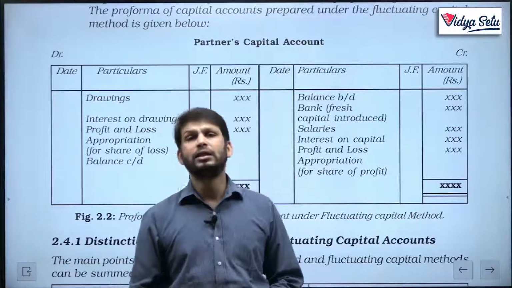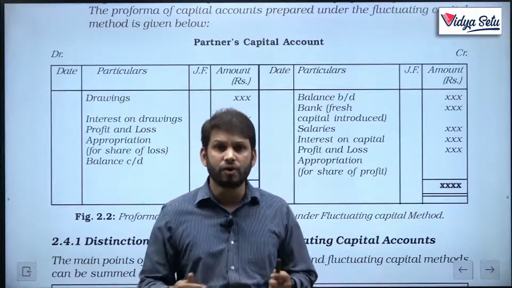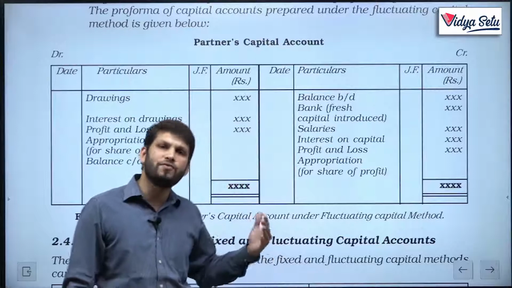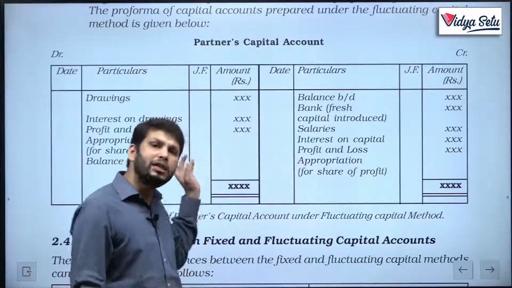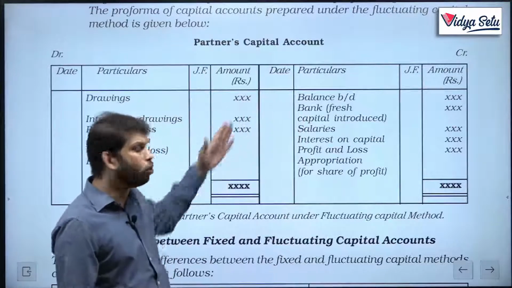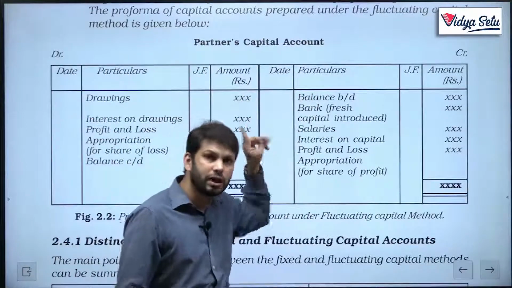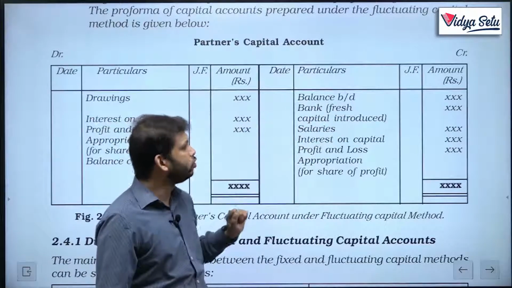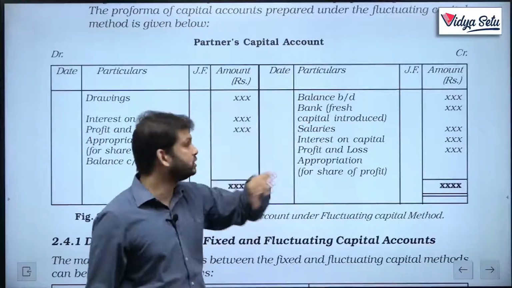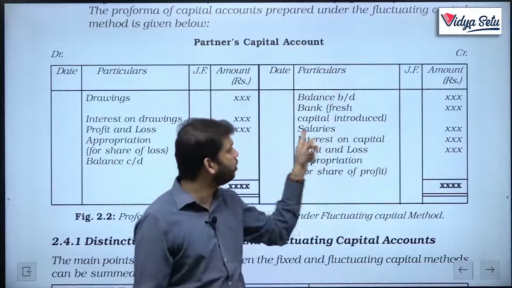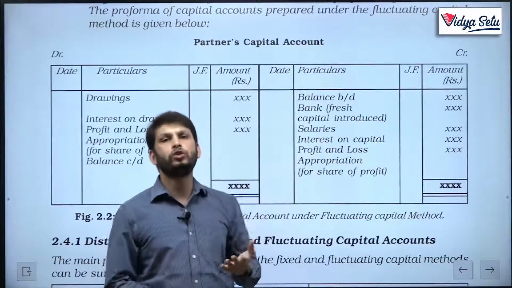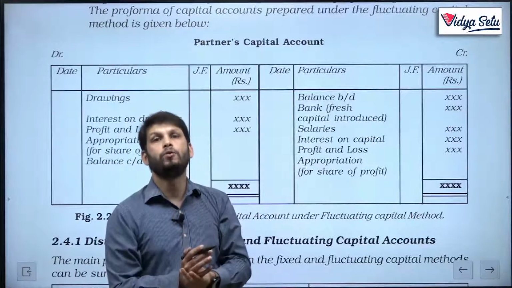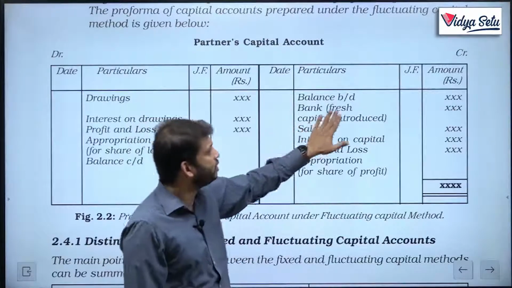This means the firm has not just started; it is an old firm. So the partners must have had capitals in previous years as well, and they have brought it down. Whatever the closing of the previous year is becomes the opening of this year, by balance brought down. Then by bank, fresh capital introduced. If it is the first year, the balance brought down will not be there, only by bank will be there. But assuming the old capital is coming in and the partner has increased his capital, any fresh capital will be on the credit side.